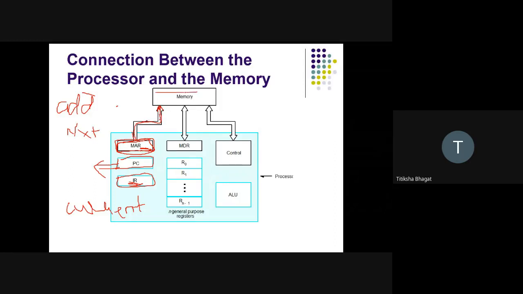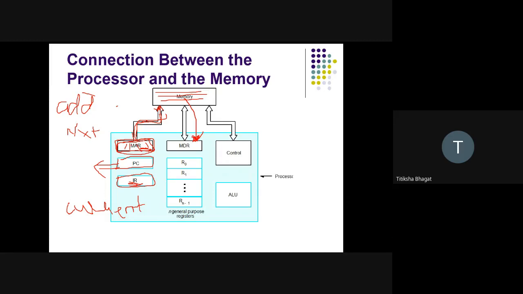Now again we have many addresses over here. Where I need to go in the memory, that address will be specified in this MAR register. MAR will go to that memory, take the data and give it to MDR, that is the memory data register.